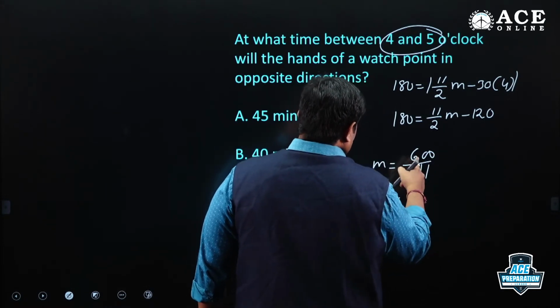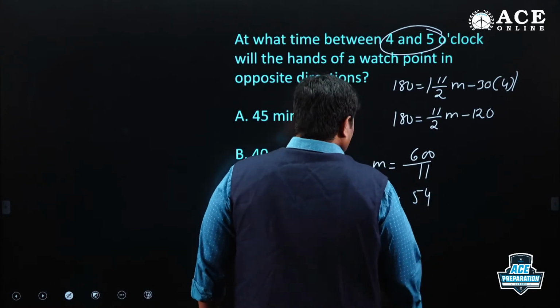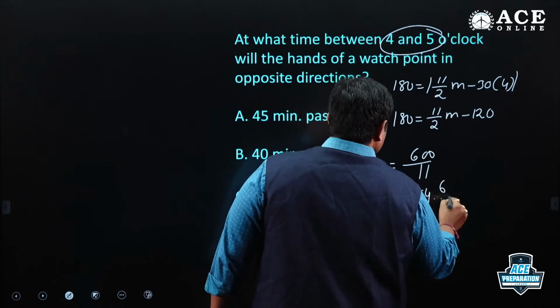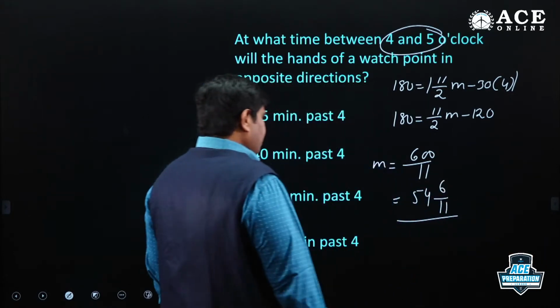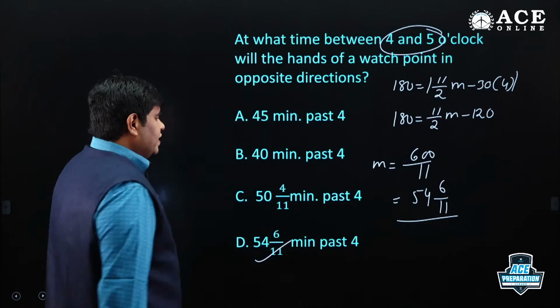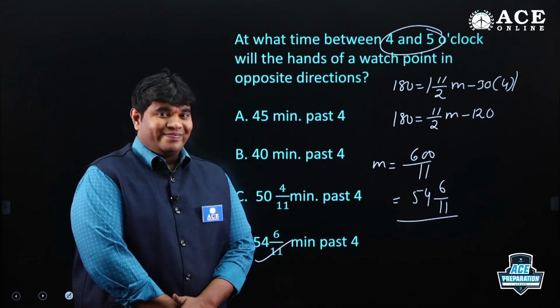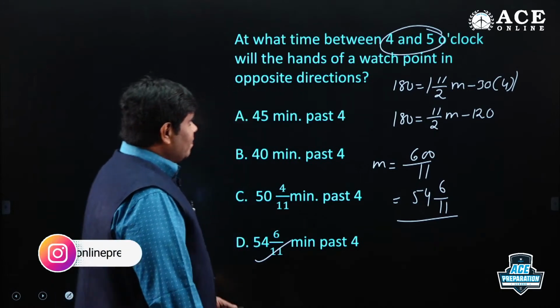11 fives are 55, 5 fours are 54. So 54 6 by 11 is the answer. Okay, 54 6 by 11 is the answer, friends. I hope everybody is getting it.